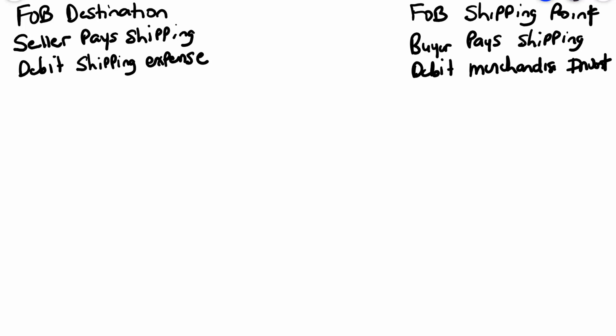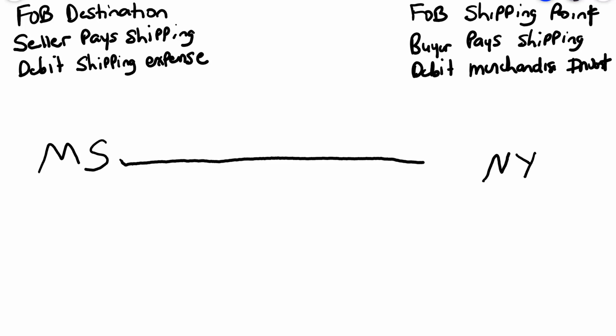Let's say we're selling books and we're in Mississippi and we have sold these books to somebody in New York. If it's FOB Destination, then we sell the books and it belongs to us all the way as we travel to New York. It belongs to the seller because it does not change hands until it arrives in New York.